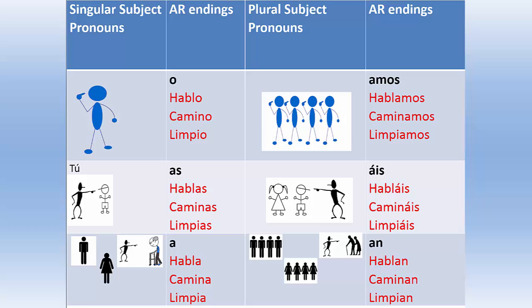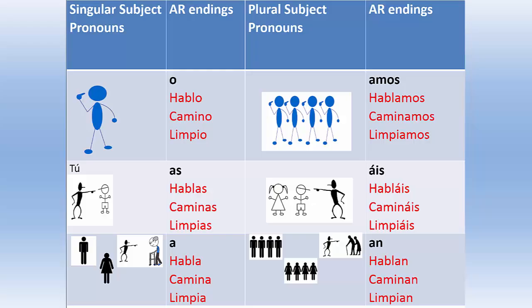Nadas, estudias, miras. Él, ella, and usted end in A. Habla, camina, limpia, estudia, mira, cena, desayuna. Nosotros, the endings are AMOS, with the verbs you've learned so far. Hablamos, caminamos, limpiamos. Vosotros end in AIS.